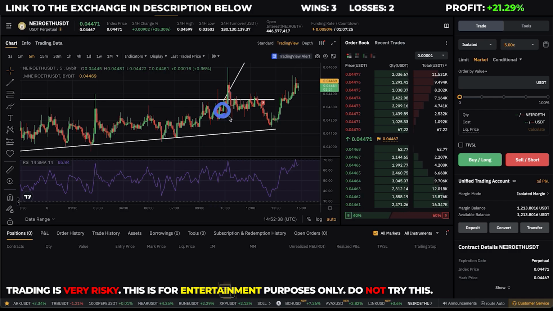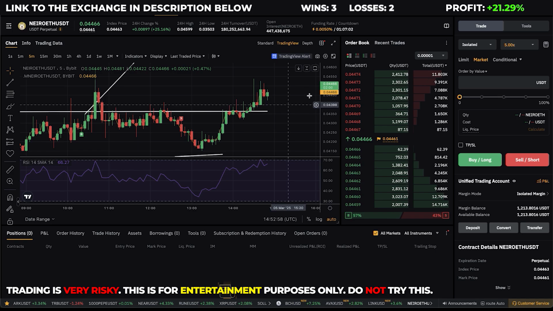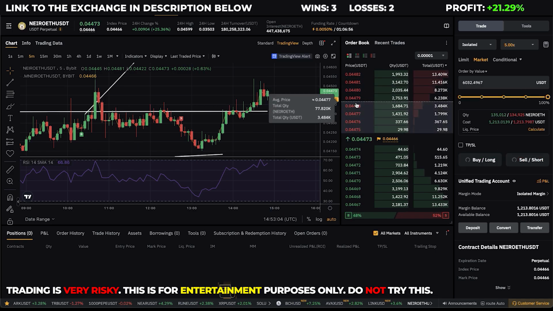I went long on this candle right here, and I sold here. I missed that breakout here, if you remember. But now we had a big retracement down and retested this support line, and now finally it broke this resistance with conviction here, and I think it's time to long this coin right now to join into this next leg to the upside.